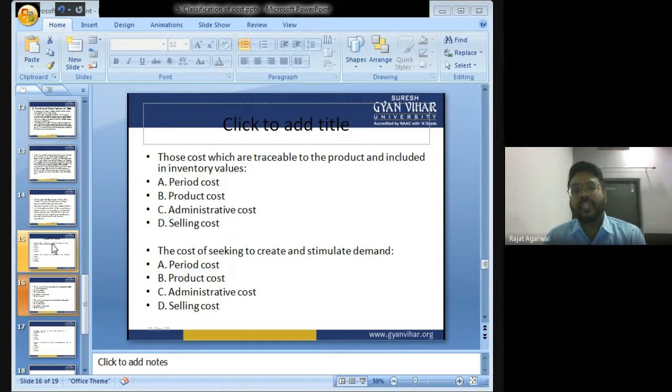Cost of seeking to create and stimulate demand, the cost which is used to create demand for the product. Period cost, product cost, administrative cost, selling cost? The answer is selling cost. Selling cost is used to create demand for the product.